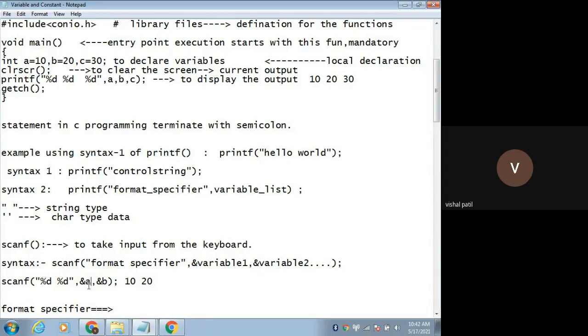That's why we never use the ampersand symbol in a printf, because in printf we just want to simply display the value of the variable. I'm not interested here to see the memory address of that variable. The ampersand is nothing but the memory address, right? So in scanf only you have to use the ampersand symbol. Let's see that demo.